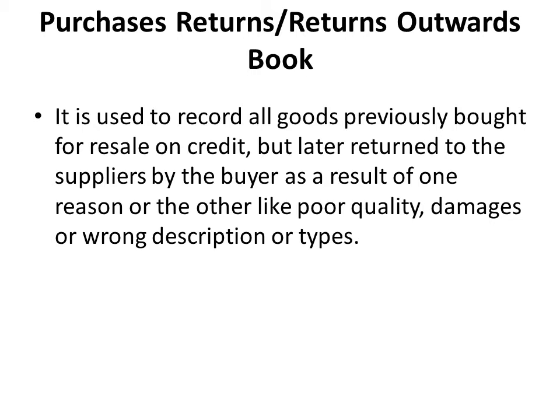Now the next one we have is your purchases returns, or you call it return outwards book. And what we use this book to record is all goods that were previously bought on credit but later returned to the supplier by the buyer as a result of one reason or the other, like poor quality, damages, or wrong description or type. So if there are items that have been previously bought on credit, and these goods have to be returned back to the supplier, such items will be recorded in your purchases returns outward book.